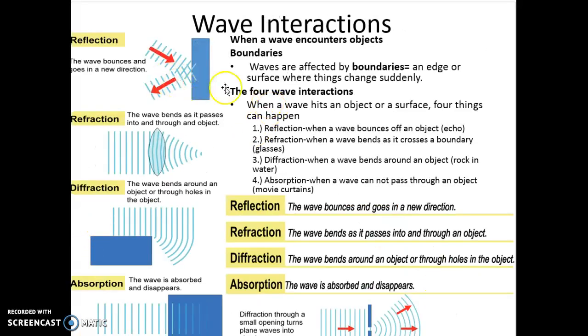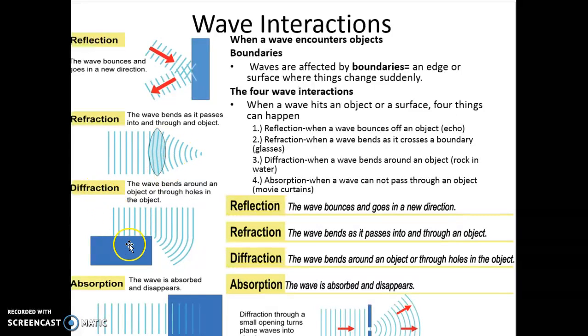We talked about wave interaction. So this is when waves are interacting with other materials. You have reflection, refraction, diffraction, and absorption. Remember, reflection, the wave cannot pass through the object, so it bounces off of it and goes into another direction. You have refraction, so this is where the energy flows through the object, and because there's a change in the material and a change in the molecules, the speed of the wave actually changes, and so on the other side, the wave is bent in another direction.